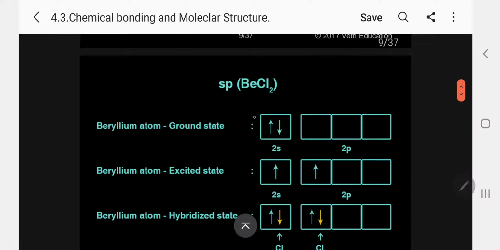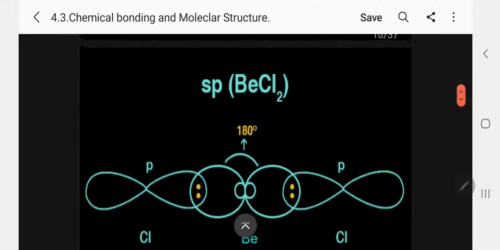This is sp. For this, beryllium dichloride is an example I have already given. Just see the ground state, 2s2, and in the excited state 1 electron goes to 2p. So 1s and 1p undergo combination to produce 2 sp orbitals. Then two chlorine atoms undergo bonding, forming the bonds.